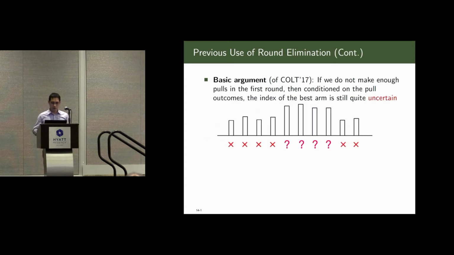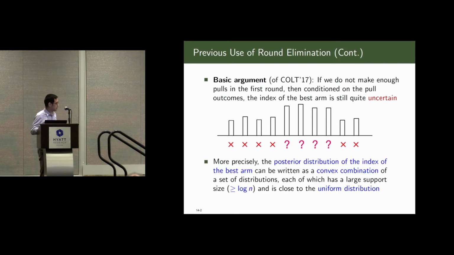Okay, so the basic argument is as follows. Let's consider a single round. If we don't make enough polls in this round, then conditional on the poll outcomes, the index of the best arm is still uncertain, meaning that we can probably prune some of the arms, but for the remaining surviving arms, we still don't know which arm is the best arm. So this is basically the idea.